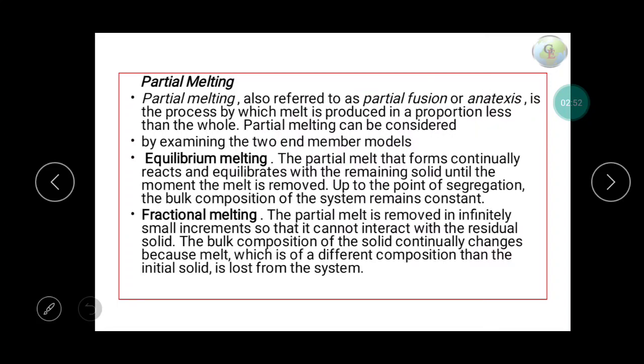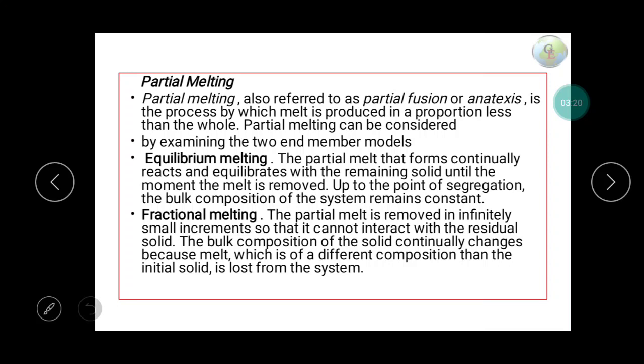What is partial melting? Partial melting, also referred to as partial fusion or anatexis, is the process by which melt is produced in proportion less than the whole rock. So when a rock is not completely melted, and only a small or considerable portion of the rock gets melted, it is known as partial melting.